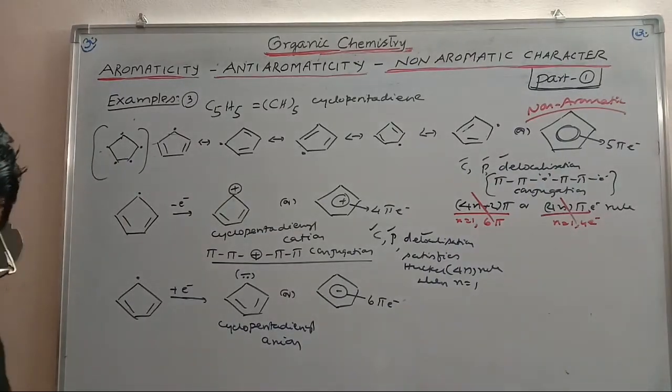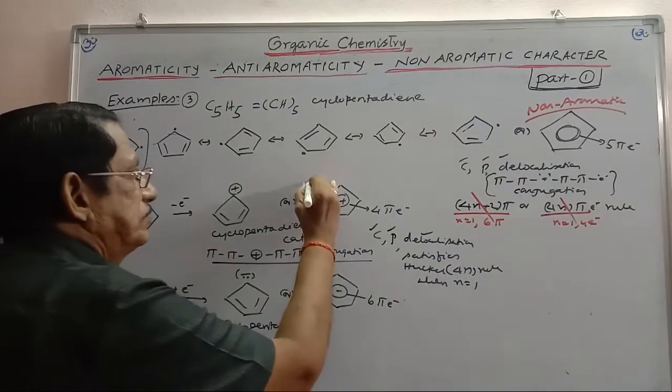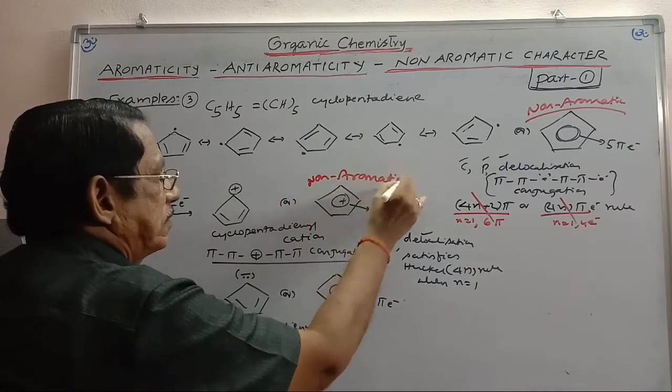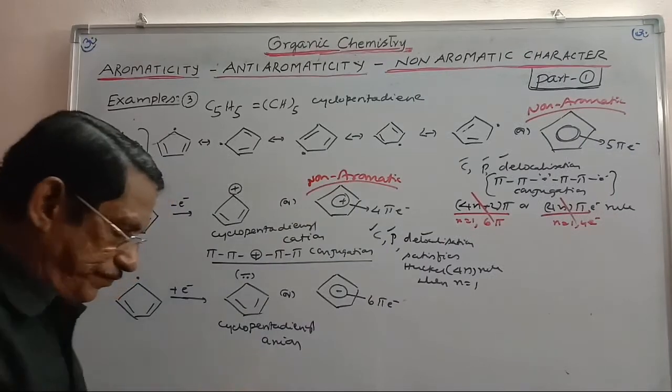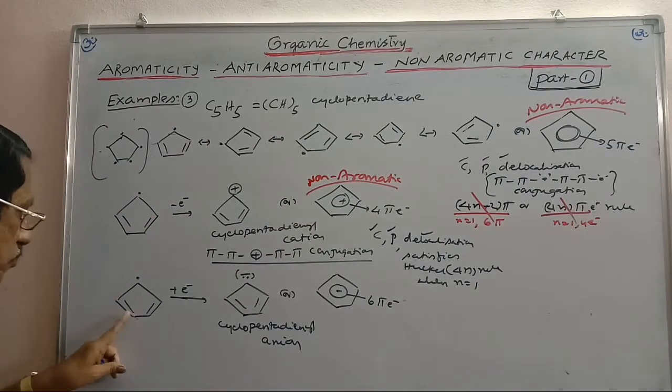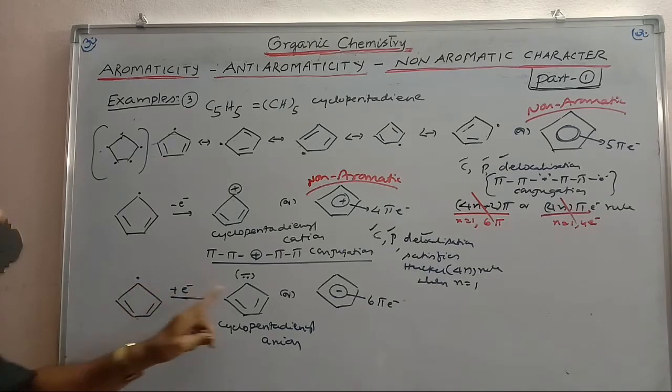So Huckel's 4n rule is satisfied, which means this becomes anti-aromatic.